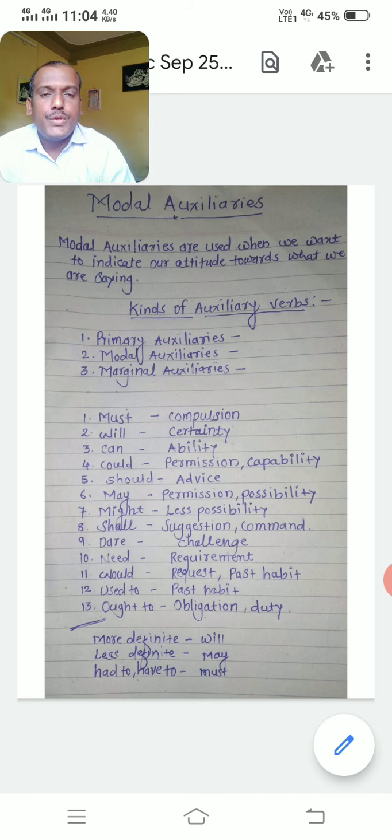So I think that you have got how to use those modal auxiliaries with the meaning, and I think that you have got the meaning of